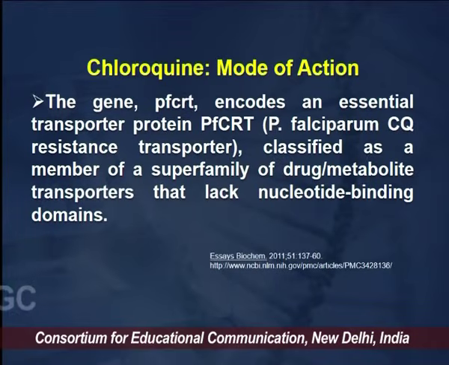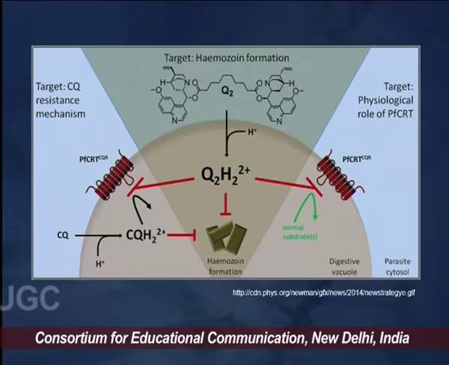Now it has been found that the gene which is very important to chloroquine resistance is called the PFCRT gene. The PFCRT gene codes for a chloroquine resistance transporter, and it is a member of a superfamily of drug metabolite transporters that lack the nucleotide binding domains.